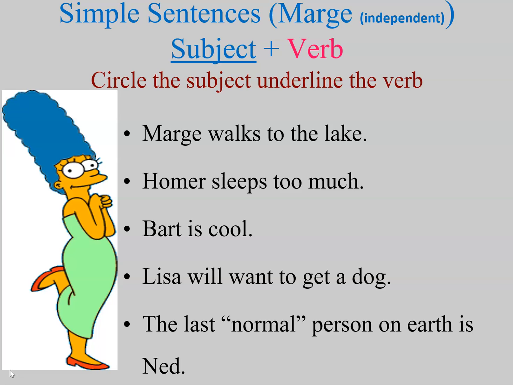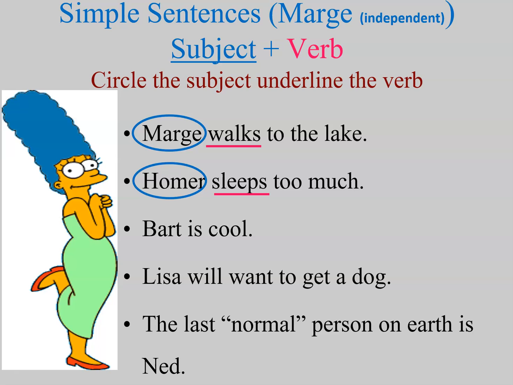Okay, so let's take a look at the first sentence. Marge walks to the lake. The subject in this sentence is Marge. The verb in this sentence is walks. The second sentence, Homer sleeps too much. The subject is Homer, and the verb is sleeps.